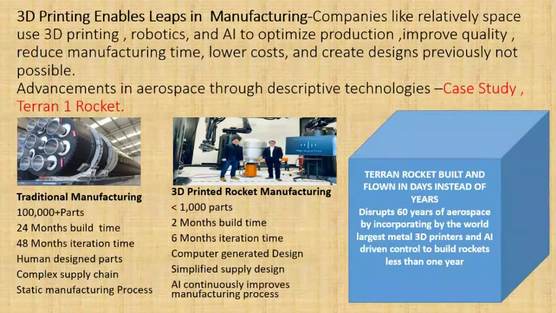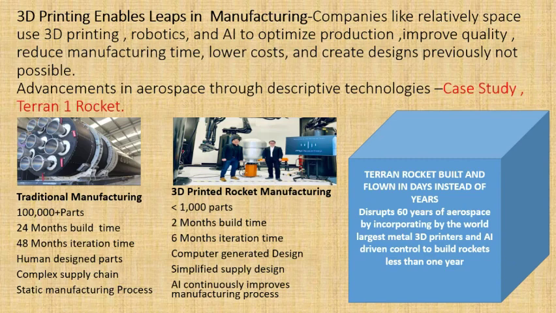And this is the main of my case study. Actually, how the additive manufacturing is a very important part in the upcoming days. So for the Terran rocket, if you want to go for the traditional manufacturing, around 100,000 parts are required at the beginning. If you go for the 3D printer manufacturing, you are making it with less than even 1,000 parts. So it takes 24 months build time.